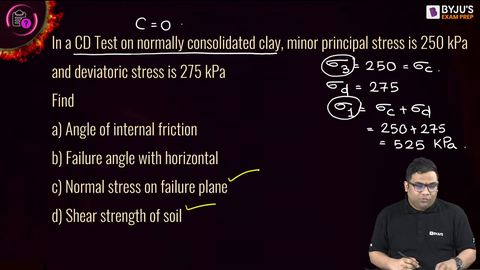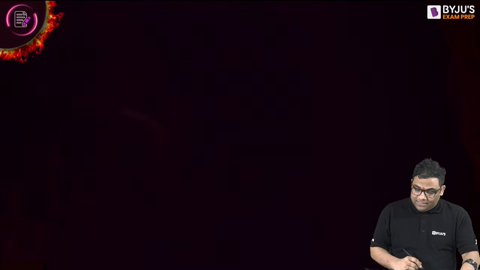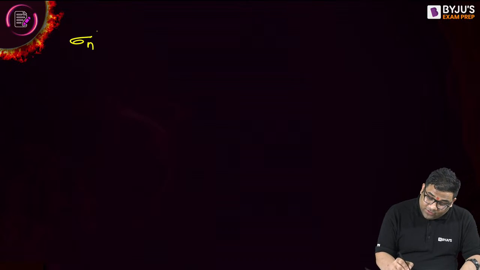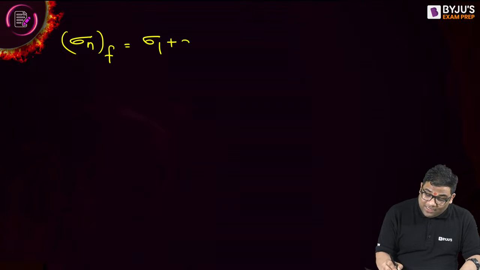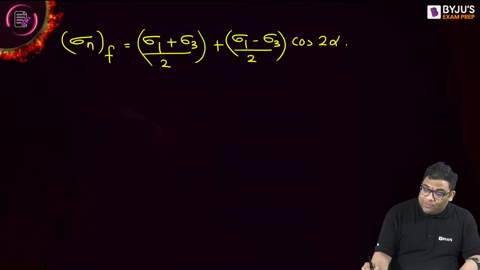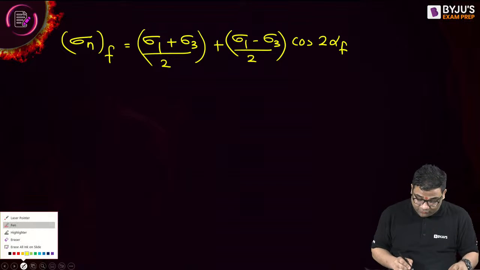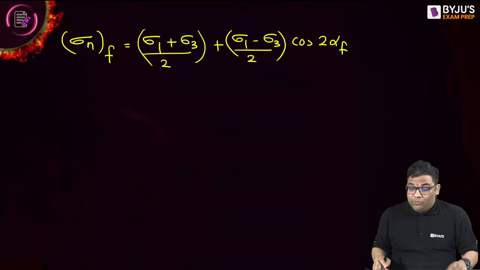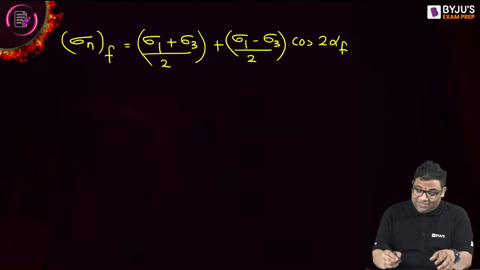How to find out these two values? Very easy. First thing, they are asking the normal stress on failure plane. We know the equation, right? Sigma n equals (sigma 1 plus sigma 3) by 2 plus (sigma 1 minus sigma 3) by 2 cos 2 alpha f. You have to remember this equation. I derived this equation. If they ask a straightforward question like this, you can solve so easily, if you know the formula.